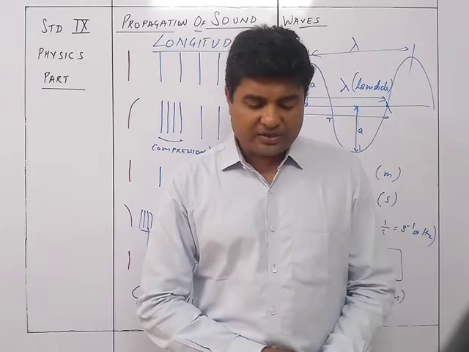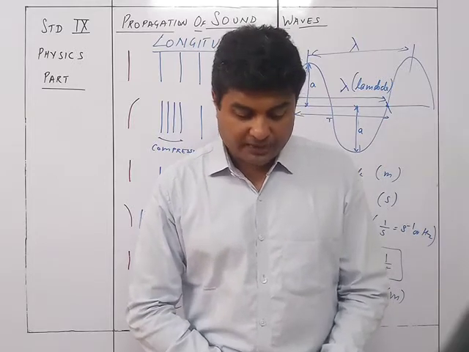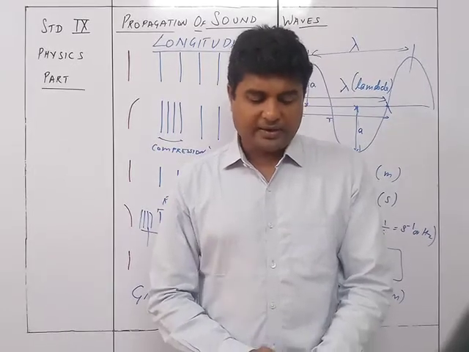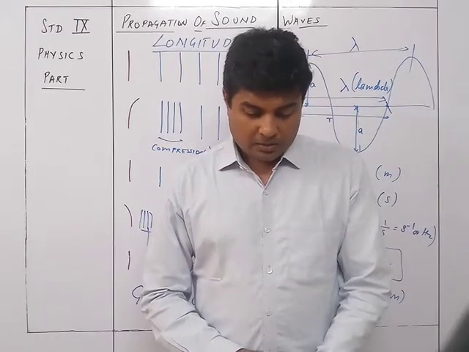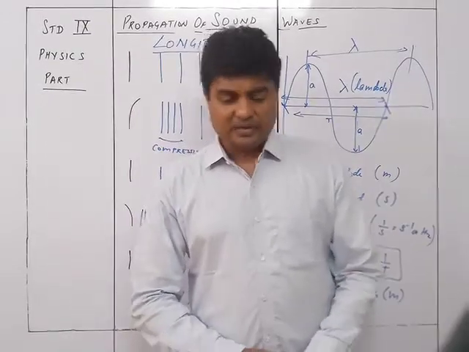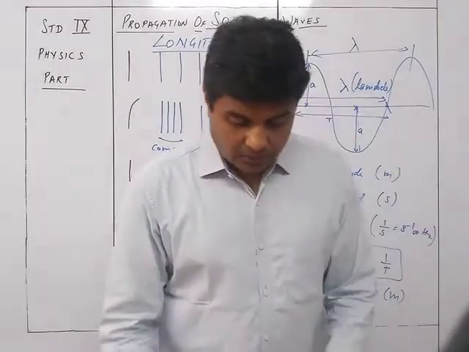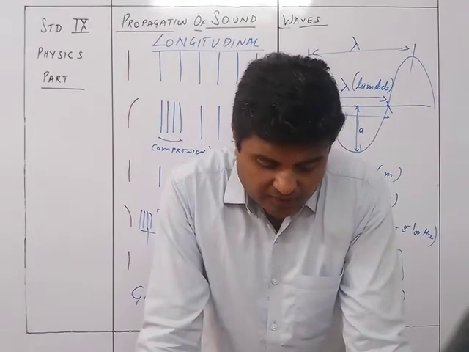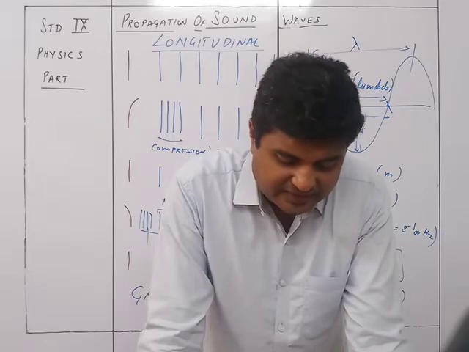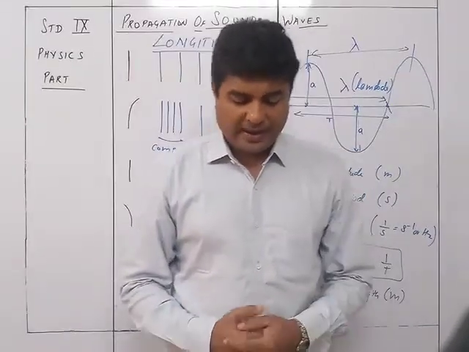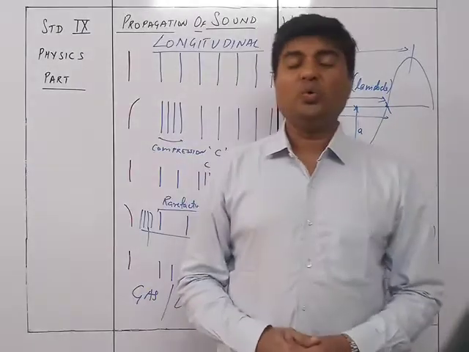It is not the velocity of the wave motion. It is not the velocity of the individual particle vibrating about its mean position. It is denoted by the letter V, and its SI unit is meter per second. It may be noted that the wave velocity is constant for a given medium. It depends on the elasticity and density of the medium. It changes when the wave passes from one medium to another medium.